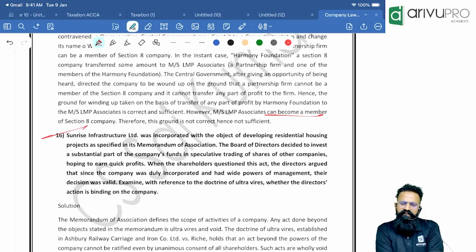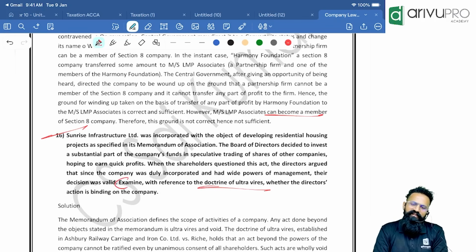Okay. Next one, Sunrise Infra Limited was incorporated with the object of developing residential housing projects as specified in its MOA. The board of directors decided to invest a substantial part of the company's funds in speculative trading of shares of other companies, hoping to earn quick profits. When the shareholders questioned this act, the directors argued that since the company was duly incorporated and had wide powers of management, their decision was valid. Examine with reference to the doctrine of ultra-vires. See, this is what I say. They only give you everything. Whether the director's action is binding on the company.